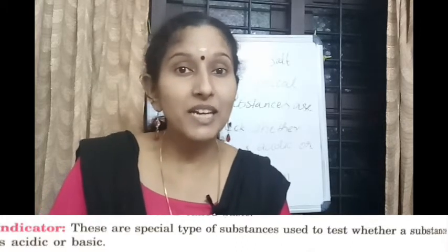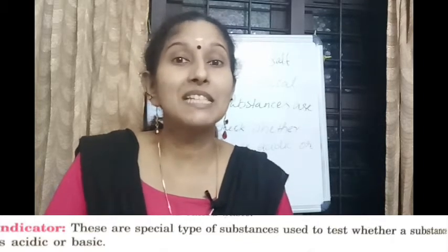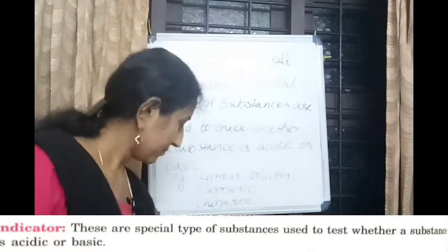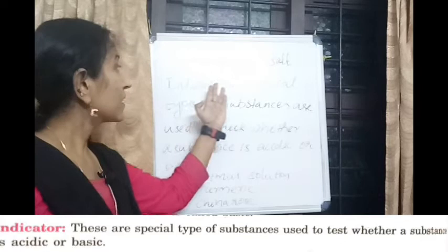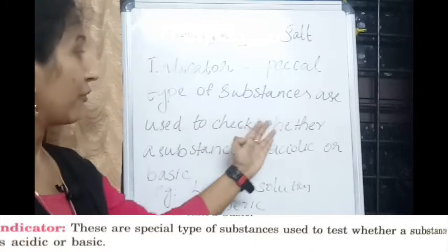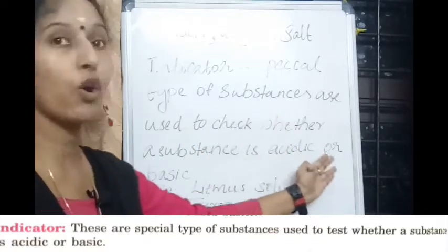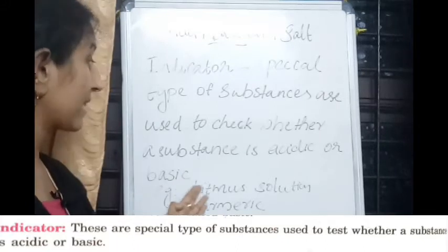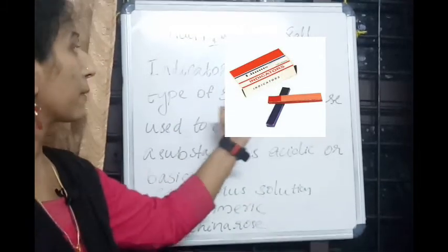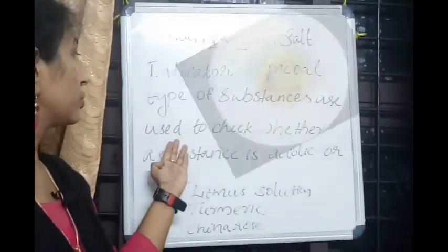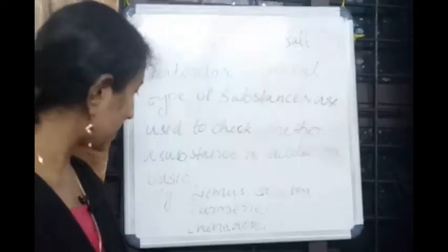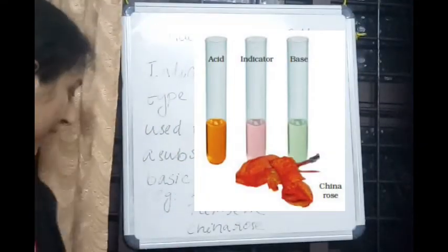Indicators are special types of substances used to check whether a substance is acidic or basic. We have examples like litmus solution, turmeric and China rose.